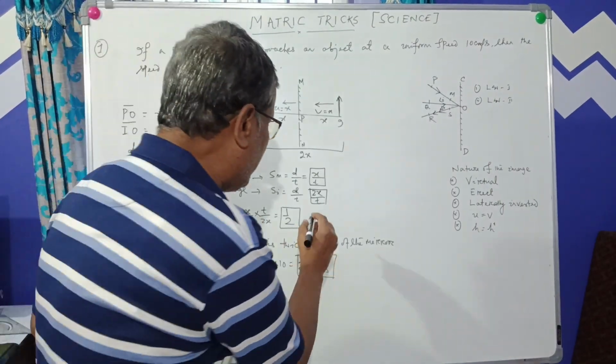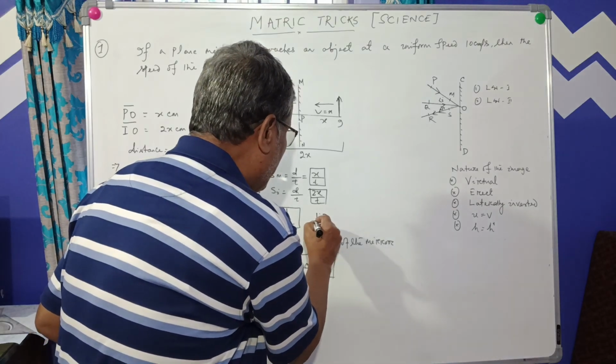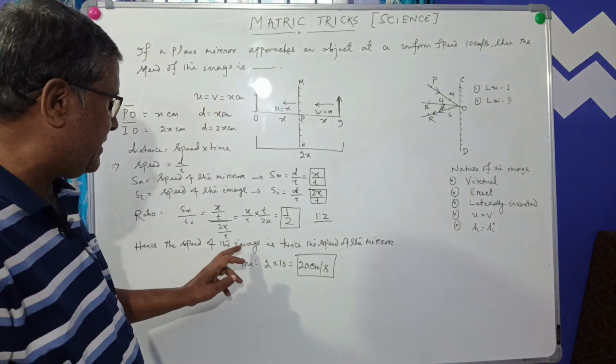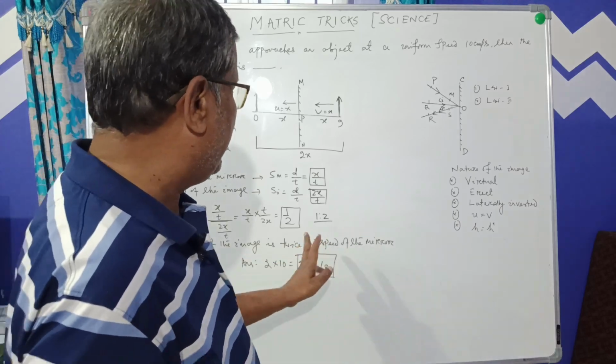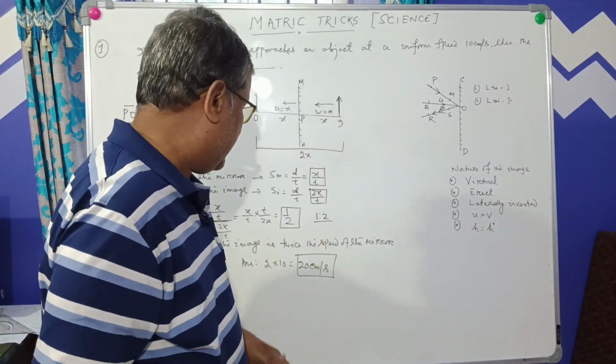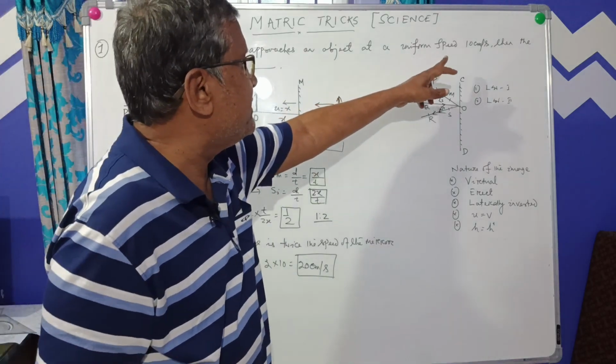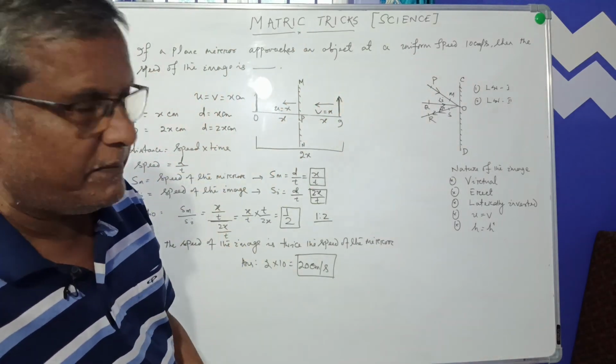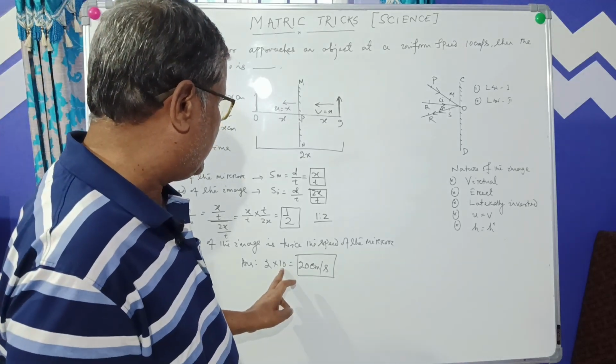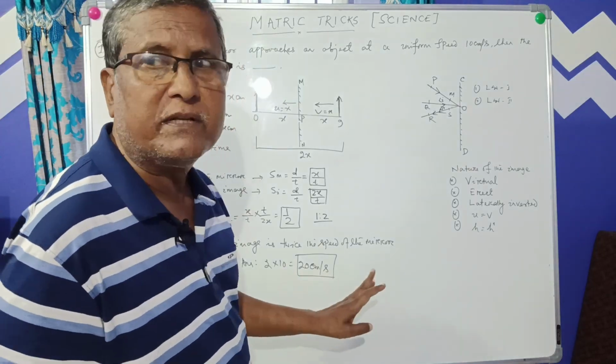The ratio is 1:2. Hence the speed of the image is twice the speed of the mirror. So this is the logic. Now it's very simple. If the speed of the mirror is 10 centimeter per second, then the speed of the image is 2 into 10, 20 centimeter per second.